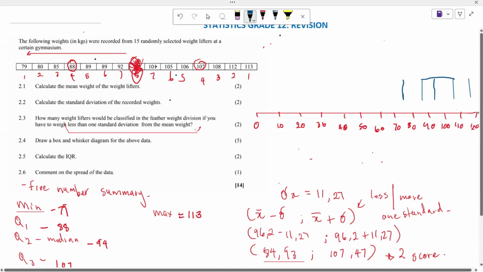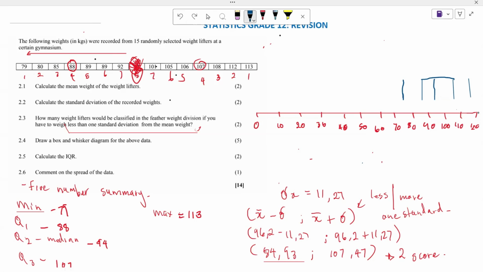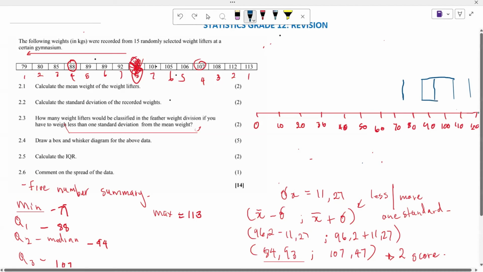After connecting this, we are also going to connect this one. Look at my line here, it's not as straight as I would appreciate, so let me draw it straight. It's going to look something like this. Now you can also connect here. And now this is going to be our box and whisker diagram.